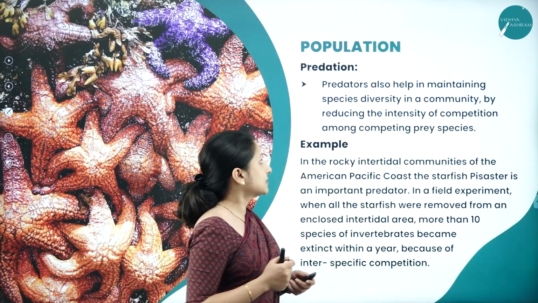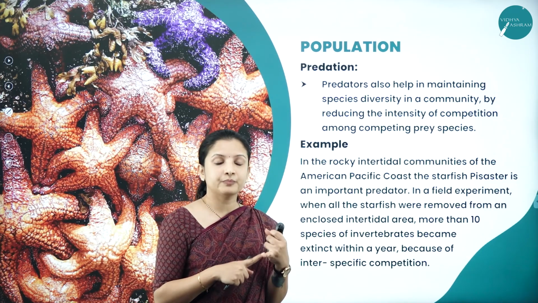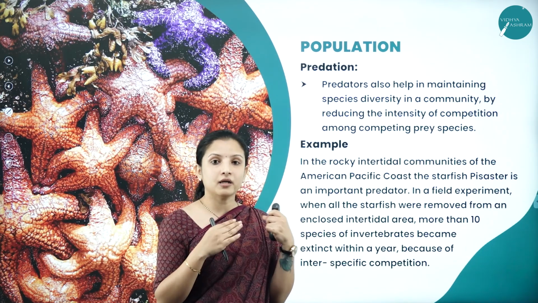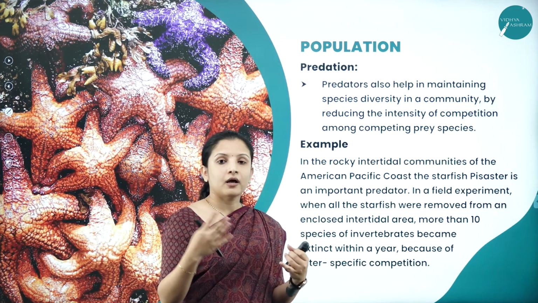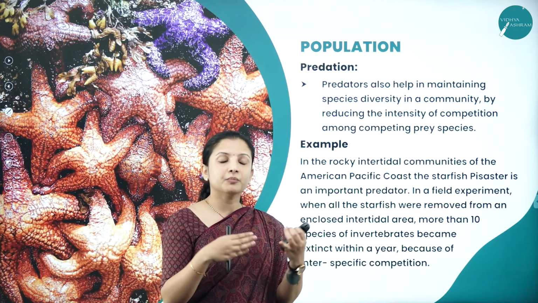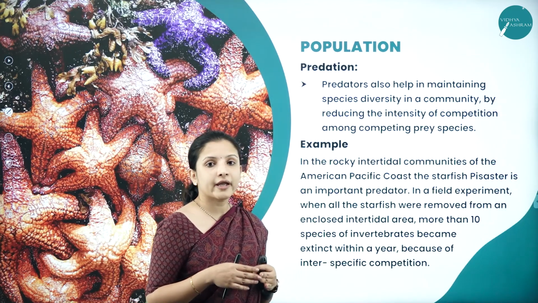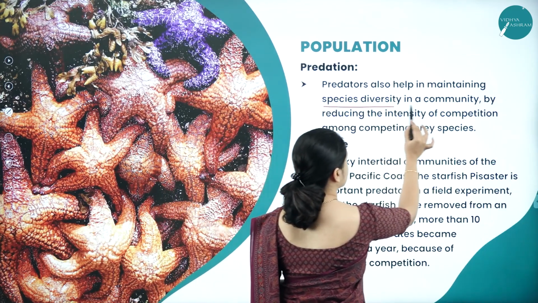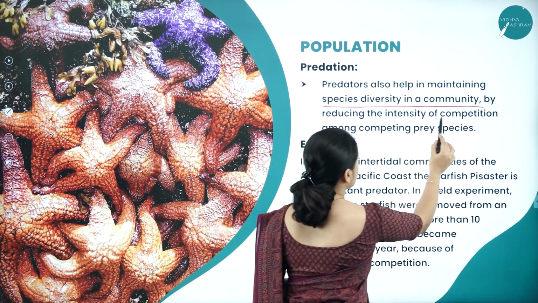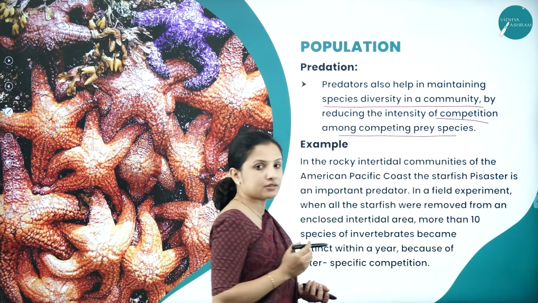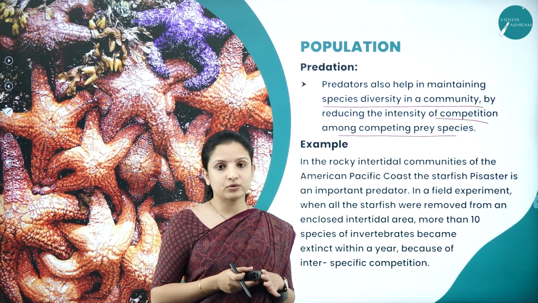Next, one more example that we can take. These are the different examples. Predators can help keep the prey under bay. Here the cheetah can keep the deer under control, and these moths can keep the prickly pear cactus under control. Likewise, predators also help in maintaining the species diversity in a community by reducing the competition among competing prey species. Imagine there were no predators and only the prey species were there.